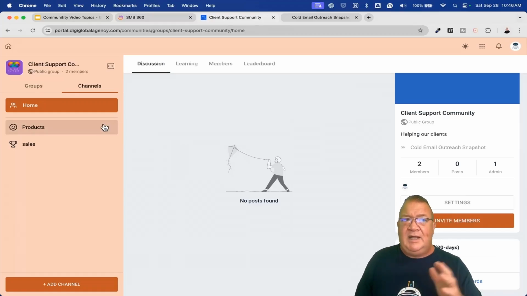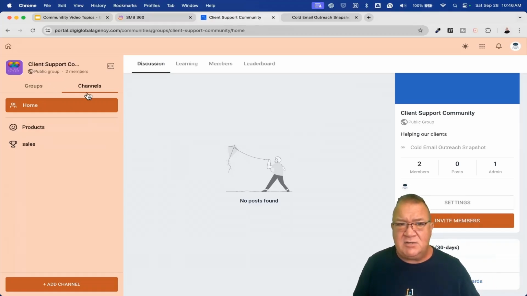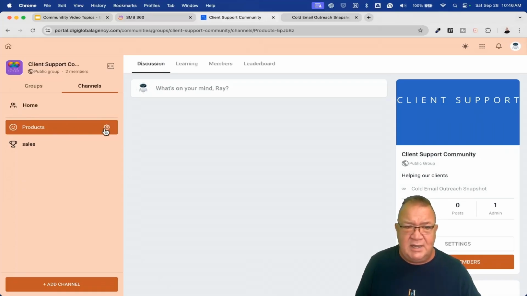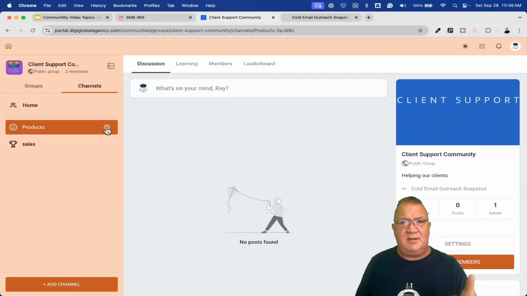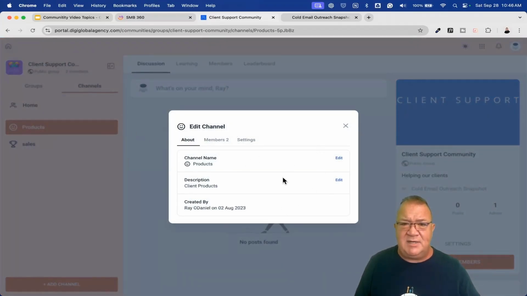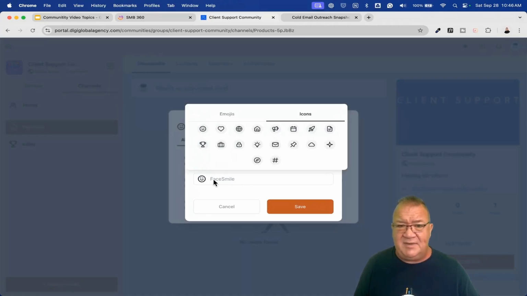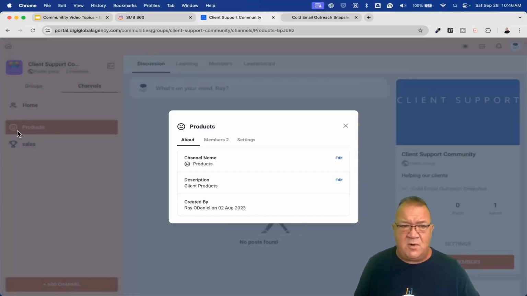So let's move over here to the left bar and talk about channels for a little bit. Right now, these are some of the channels that are up here. Notice that this home is the default. It has nothing over here, and I want to show you. If you click on products, notice that all of these other channels that you can configure have a little settings wheel to the right. If you click on that, it gives you the option to edit this. You can edit the name if you wanted to, and this is one of the new updates, you can actually change emoji icons. So you can customize that icon that was over here before. You could not customize that. That was a new recent thing.